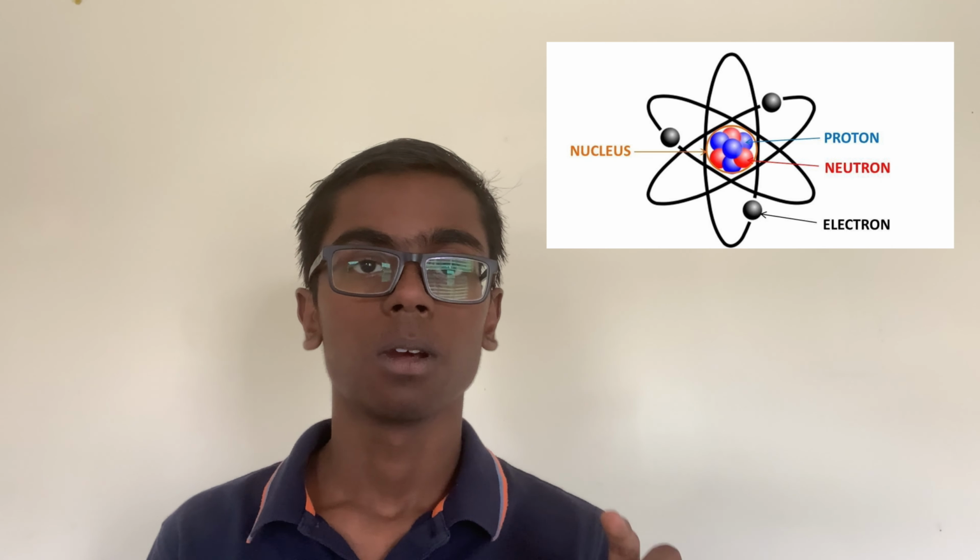Atoms are composed of three primary particles: protons, neutrons, and electrons. Protons and neutrons together make up the dense center of an atom, known as the nucleus. Electrons orbit in shells in the space around the nucleus. Neutrons have no charge, while electrons have a negative charge and protons have a positive charge. These charges are responsible for the electromagnetic force that keeps the electrons orbiting around the nucleus.